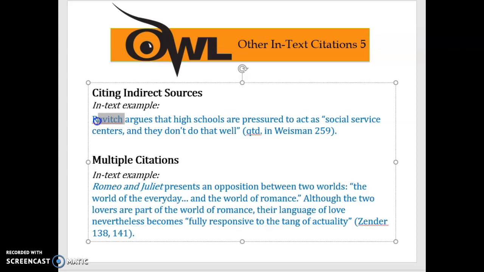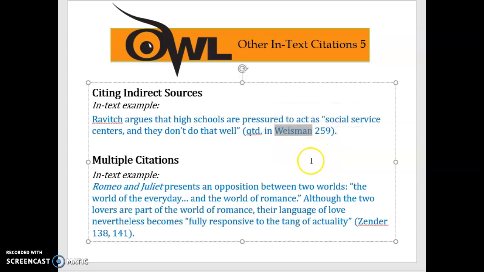So here we have a quote by Ravitch. Okay, so Ravitch argues that high schools are pressured to act as social service centers, and they don't do that well. It's quoted in Weissman on page 259. So I have signaled that the person who said this is Ravitch, and I'm telling you that you can find it in Weissman on page 259.